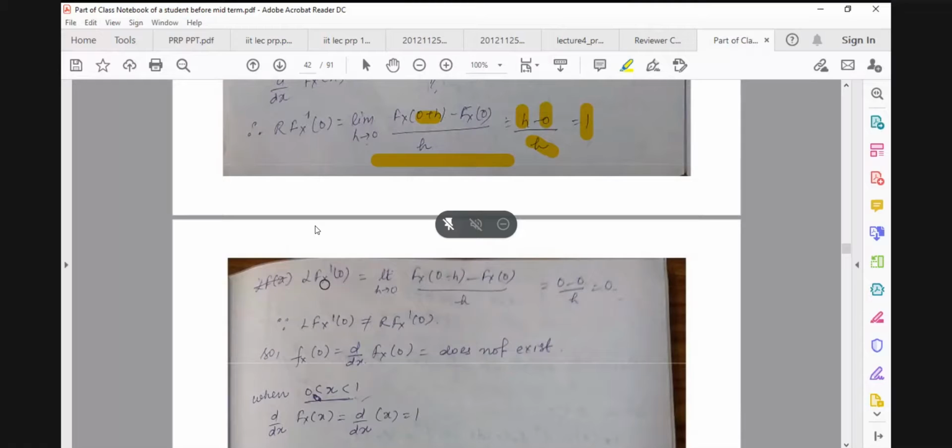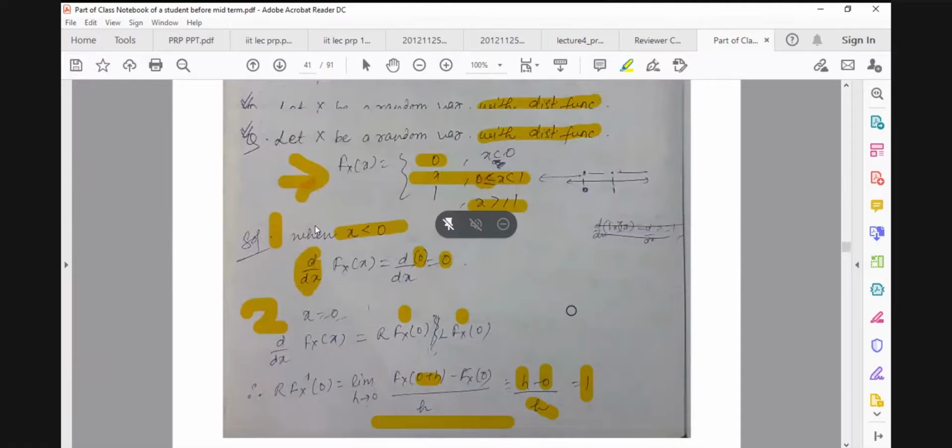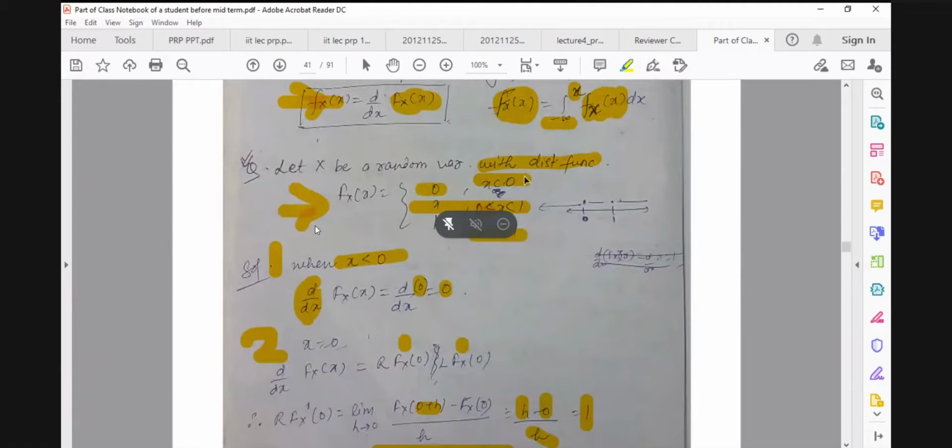So the left-hand derivative F'(0), from the definition, is given by this one. And then you calculate F(0 - h). You can see that it belongs to this domain, because 0 - h is strictly less than 0.